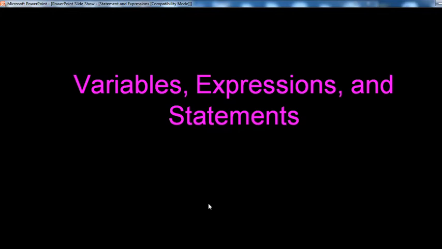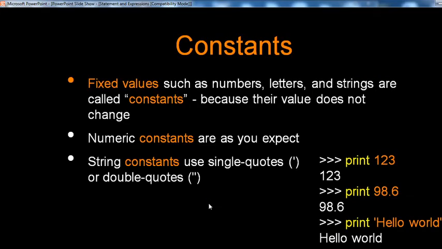Today we are going to see about the variable, expression and statement. In Python, different types of constants are available. Firstly, what actually is a constant? It is a fixed value. What is a fixed value?